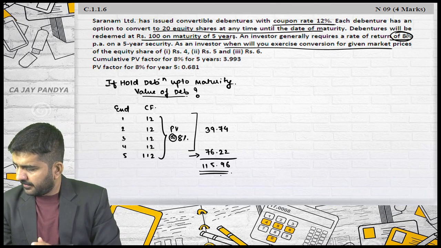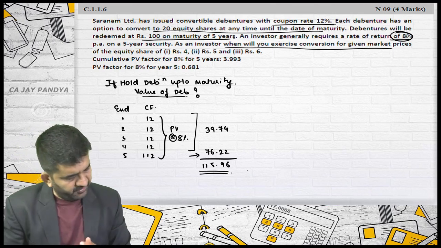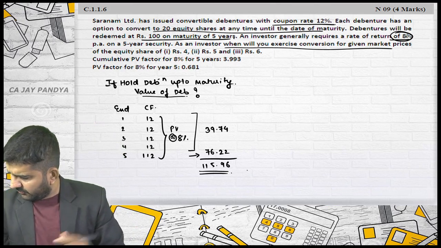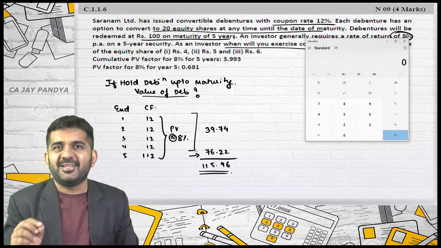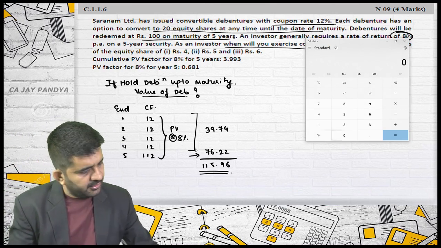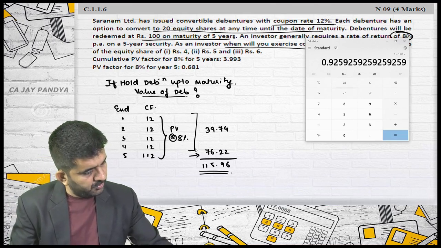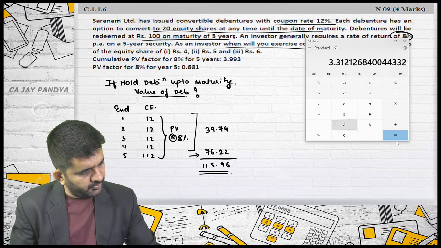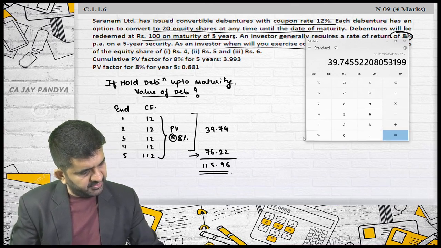This is 115.96. Why is the answer not matching with the suggested? Let me recalculate it. I think it is a rounding off error. It is not an actual error. 1 divided by 1.08, M plus, 1, 2, 3, 4, MRC multiplied by 12 is 39.74.